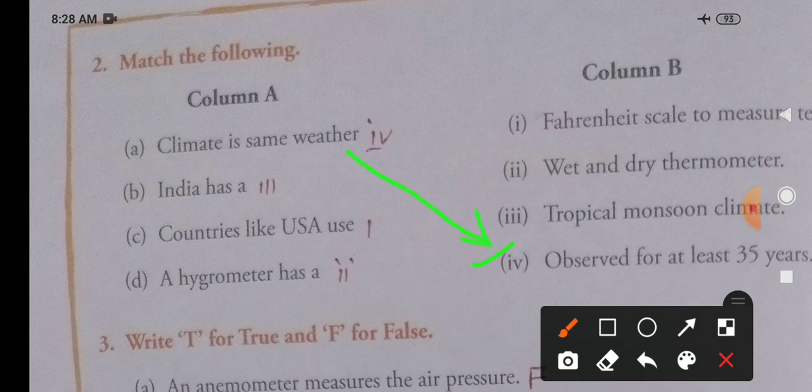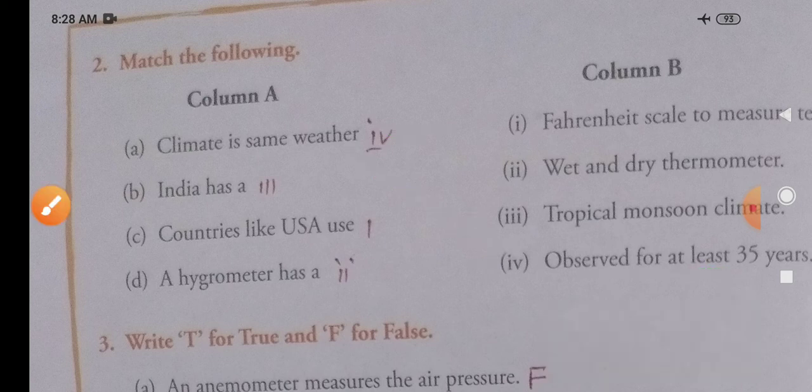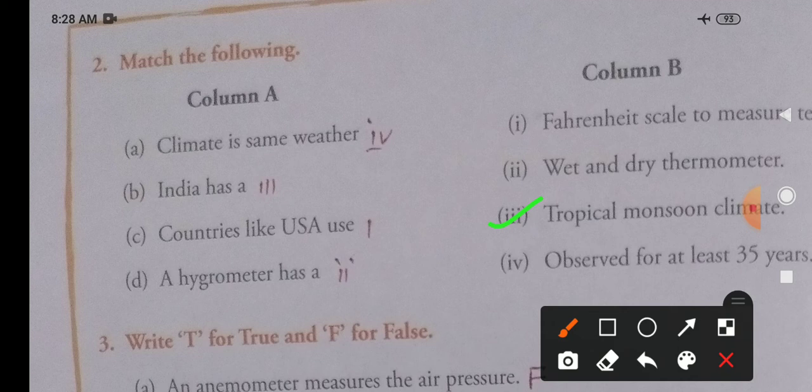Don't draw lines in this way. Okay, so better you should try to give a hyphen and write this other part, that is observed for at least 35 years. Like that way you should write. Got it? Now look at the next one. India has a dash. India has what? That is matching with number 3rd point, tropical monsoon weather. You please try to see. This will be the right answer for this number B.